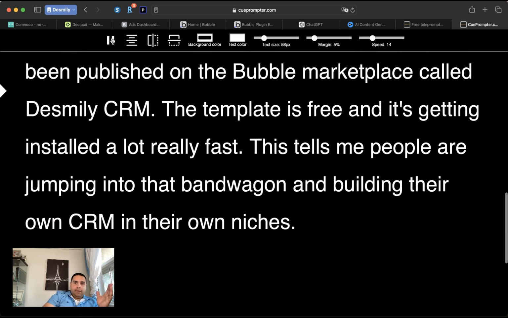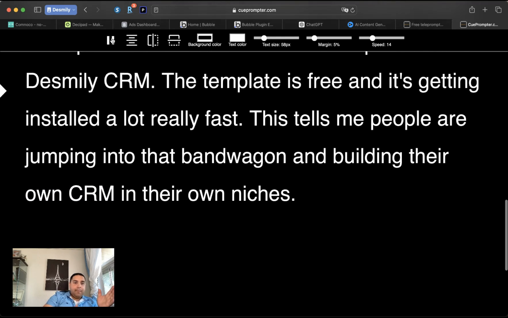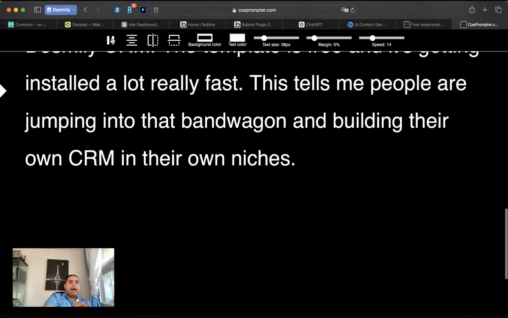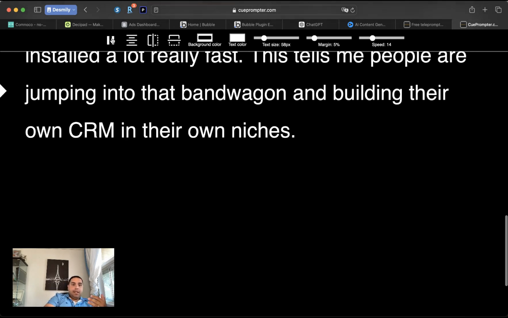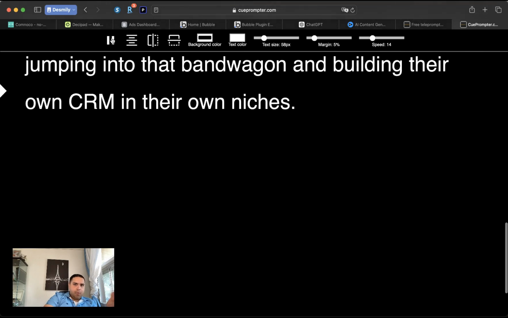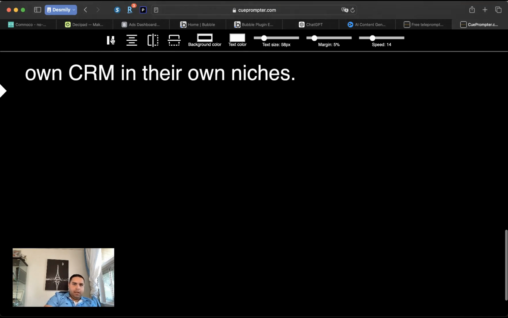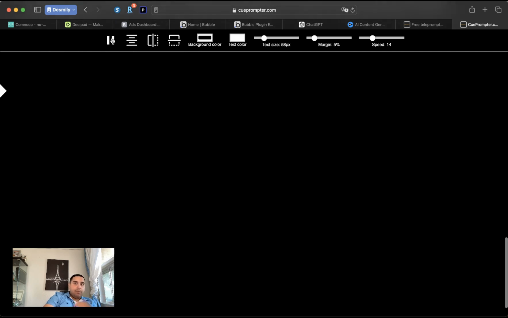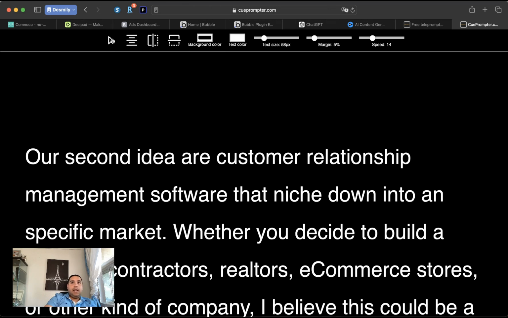The template is free, so I'm not trying to sell you anything, but my point is getting started not really fast. It tells me that there are many people jumping on this bandwagon and building their own CRM in their own niches. I'm subscribed to a few newsletters about business ideas, and I know they have been discussing lately quite often some ideas in regards to CRM, so building their own CRM.